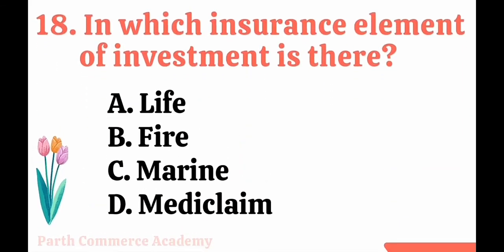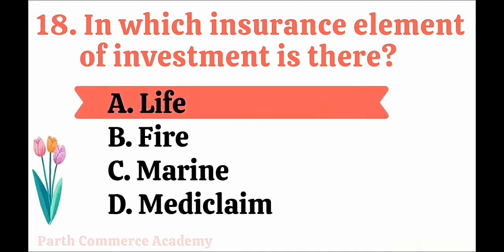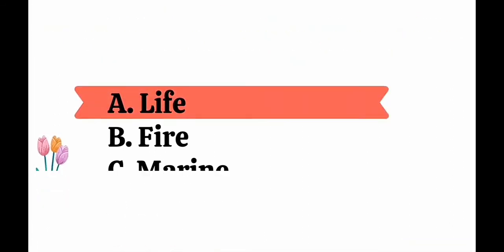Next is, in which insurance is the element of investment there? Options are like this: life insurance, fire insurance, marine insurance or mediclaim. So when we are talking about the element of investment, in life insurance the element of investment is seen, because we are getting some amount back after completion of a particular period or after death. So the correct option is option A, life insurance.